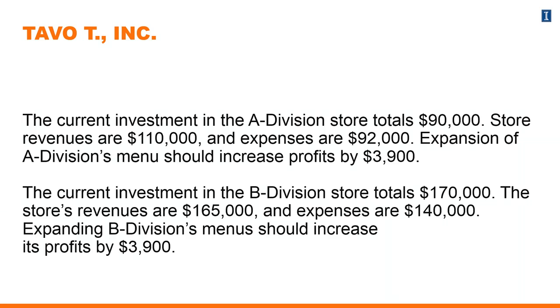Similar information is available for the B division. The current investment in the B division totals $170,000. The store's revenues on an annual basis are approximately $165,000 and expenses are $140,000. Expanding B division's menus should increase its profits by approximately the same amount, $3,900.